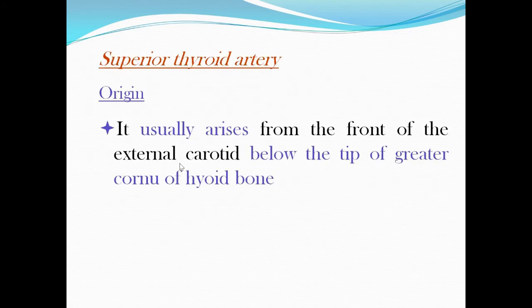Now we will see the superior thyroid artery. It usually arises from the front of the external carotid artery. So these 3 branches from the front of the external carotid artery, we will describe in relation to the tip of the greater cornu of the hyoid bone. One artery will be below, another artery will be at the level of the greater cornu, and the other artery will be above the level of the greater cornu.